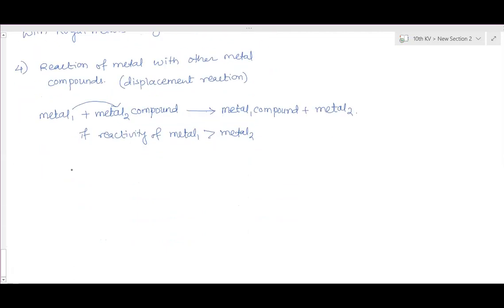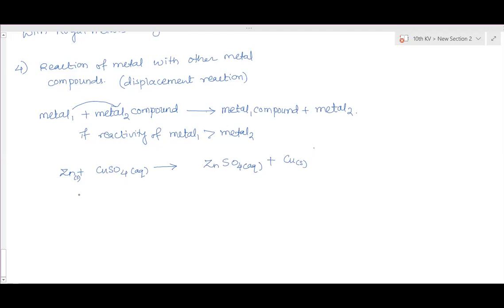Okay, example. A well-known example: zinc and copper sulfate. Zinc reacts with copper sulfate aqueous solution, and this is in the solid state. It will form zinc sulfate aqueous plus copper solid displaced out.